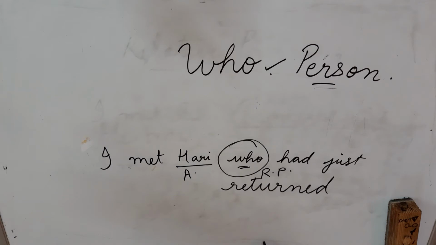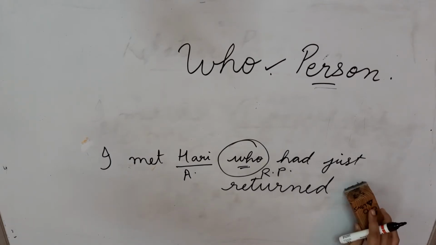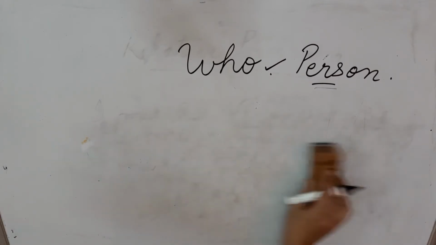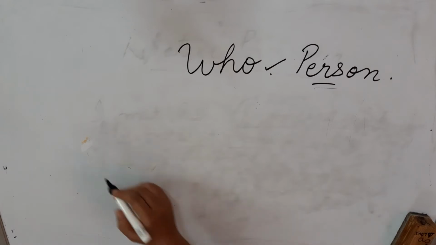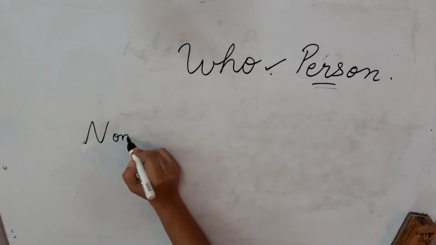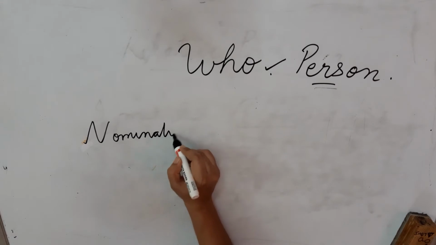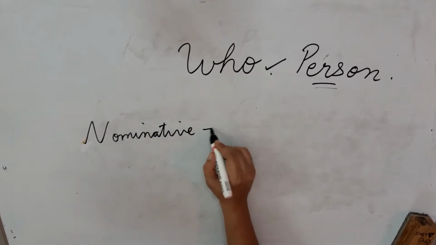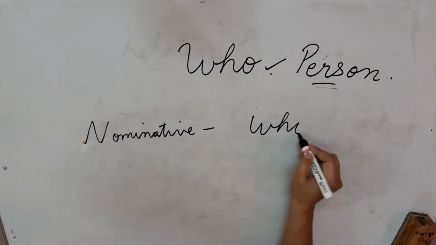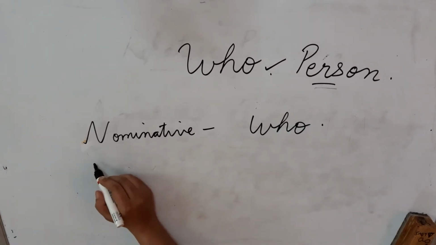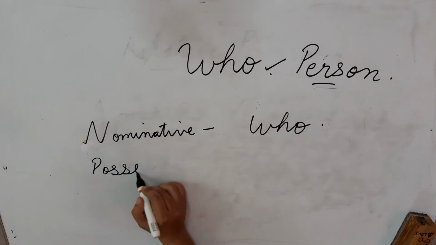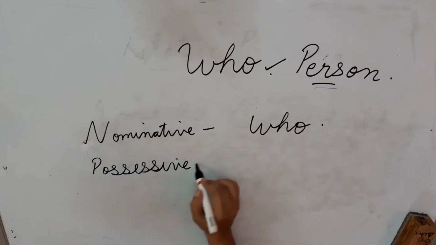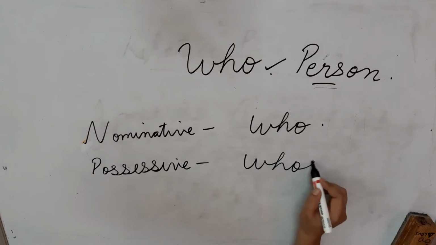So who has different forms. What are these different forms of who that have been given in your book? We had already seen the cases. In the nominative case it is who. In the genitive case, or we can say the possessive case, it is whose.